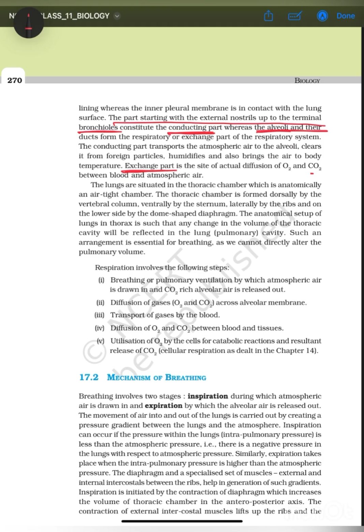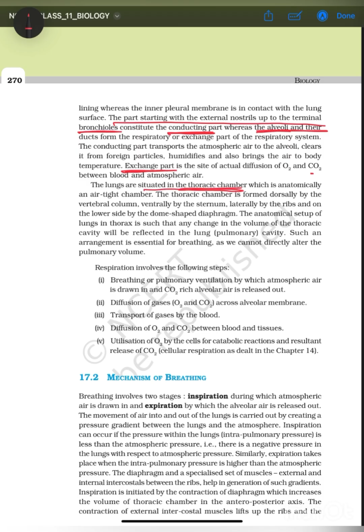Now this conducting part is responsible for humidification of the air and bringing the air to the normal temperature. Humidification, these are very important. So the conducting part basically does that, whereas the alveoli and their ducts help in diffusion of O2 and CO2.